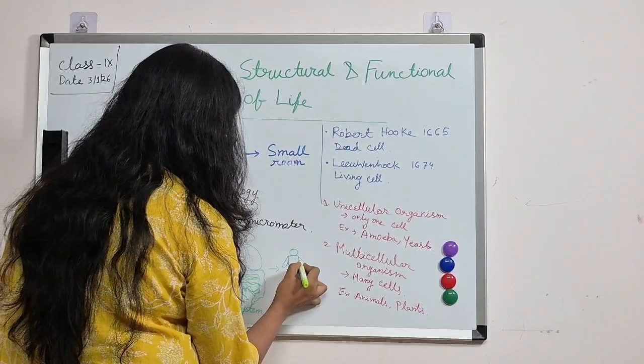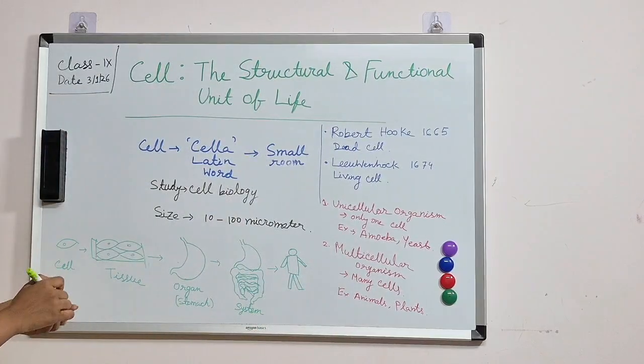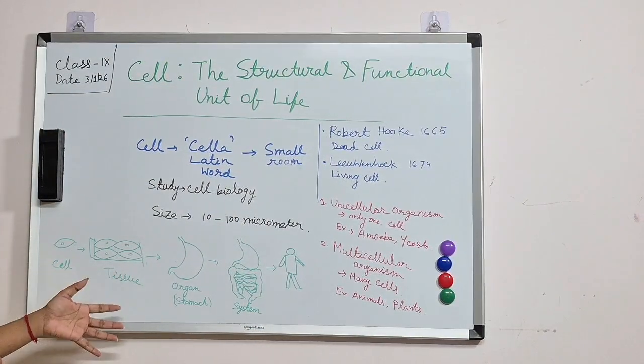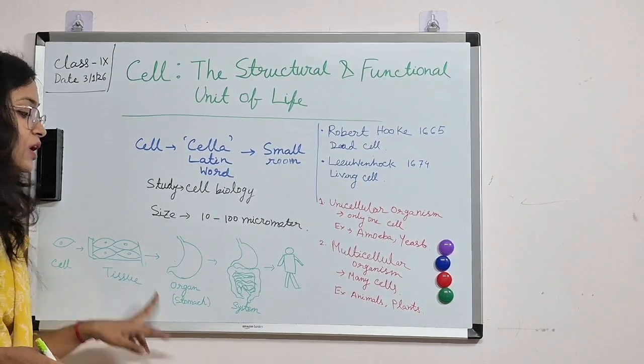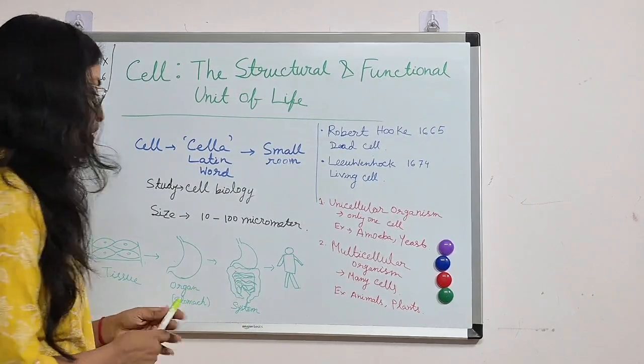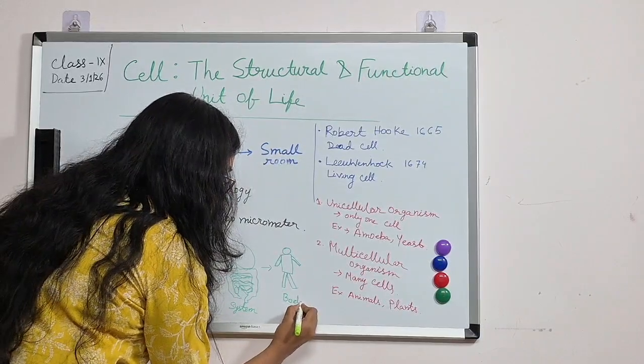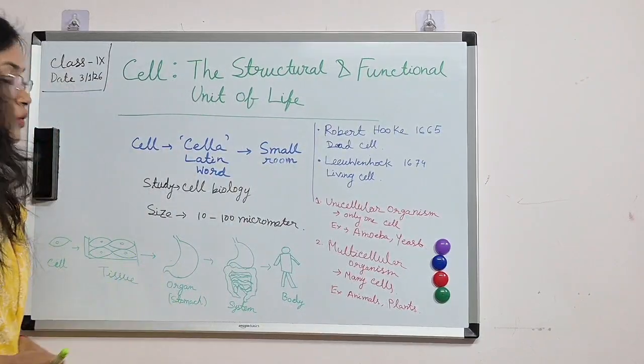So this is our body. Some cells combine together to form tissue, tissues combine together and form organ, then comes system, and next the organ system or our whole body.